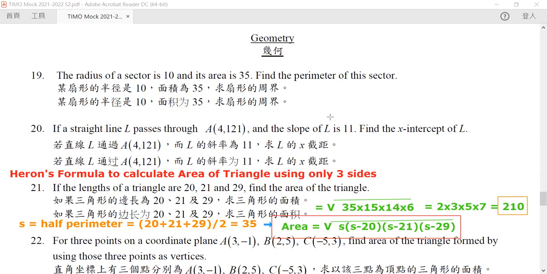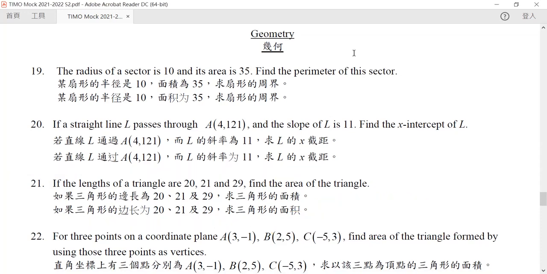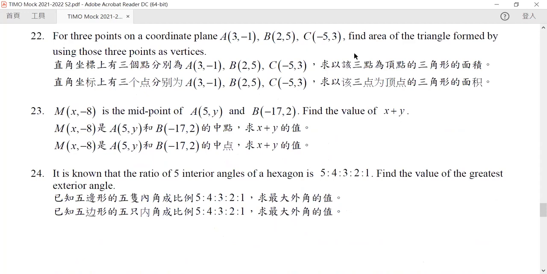Okay, so let's look at our question 22. For 3 points in the coordinate plane, find the area of the triangle formed by using these 3 points as vertices. Whenever we see this kind of question, there is actually a formula for computing the area from 3 points, but I will not give you the formula here.